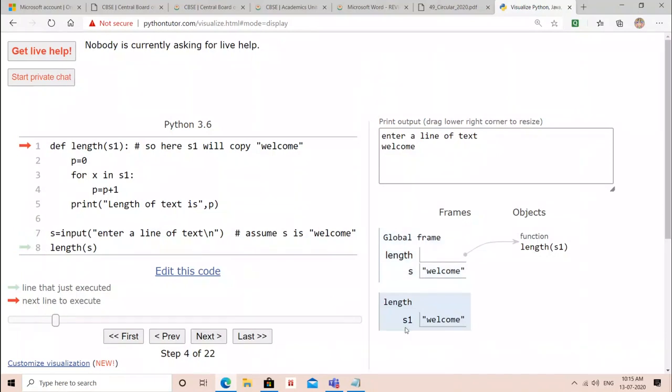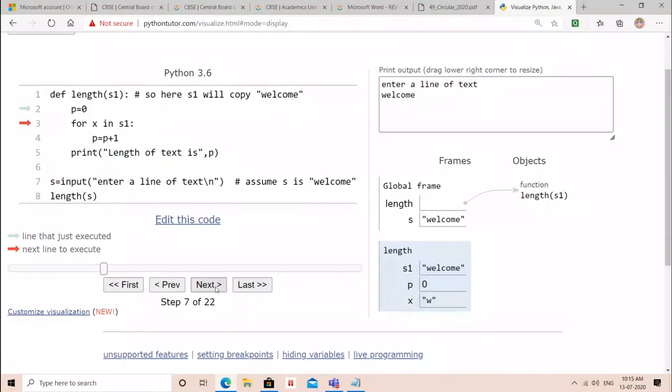Fine. You can see S1 gets value from S directly, stored welcome. In the S1 we have copied welcome. Fine. Next variable will be created, p equal to 0. Okay. This is for calculating the length. It will increase its value one by one as long as the loop will run. Now see. First of all, what X will take?